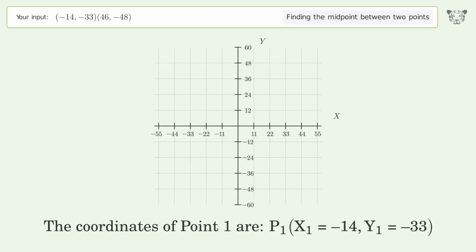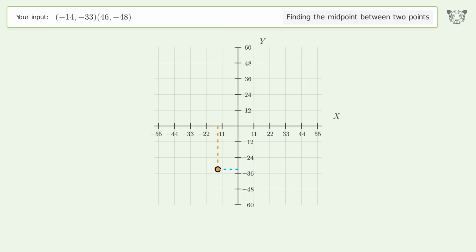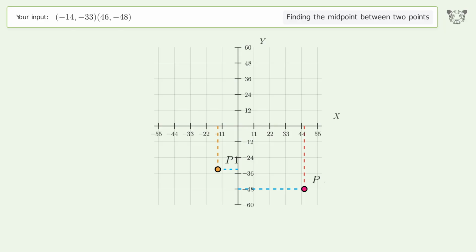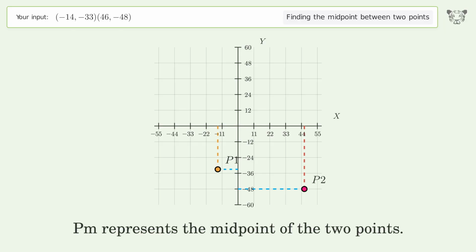The coordinates of point 1 are, x1 equals negative 14, y1 equals negative 33. The coordinates of point 2 are, x2 equals 46, y2 equals negative 48. PM represents the midpoint of the 2 points.